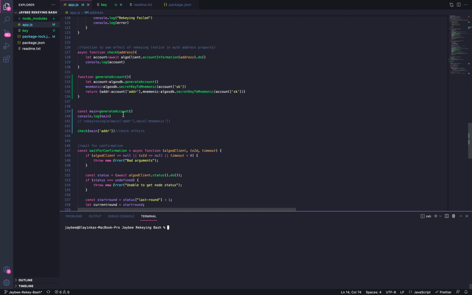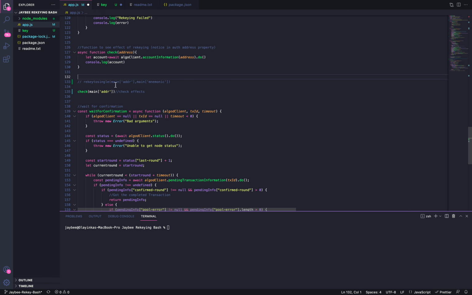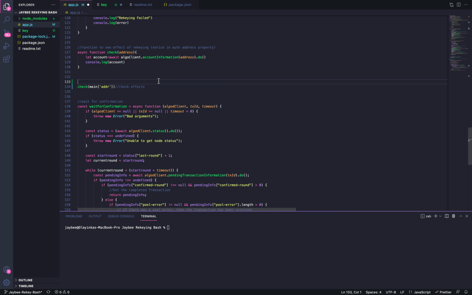So this is just a function to generate. So this is not needed here. So this is just a function to check the effect of what we've done. So just check the account information after we are done with rekeying.